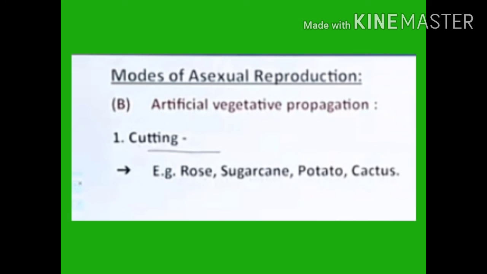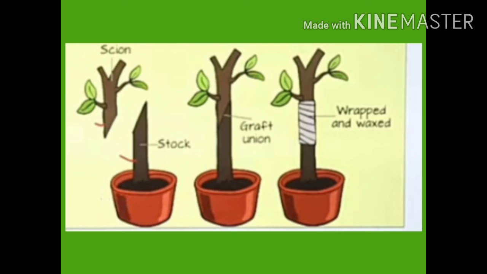Now, artificial methods of vegetative propagation. First of all, it is cutting. They are small pieces of stems, roots and leaves which are cut off from the plant and used as vegetative propagules. The cuttings are placed in moist soil in their natural position for forming new plants. Example, bougainvillea, citrus fruits, etc.